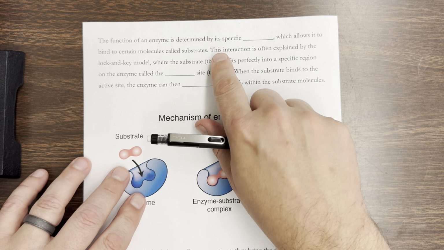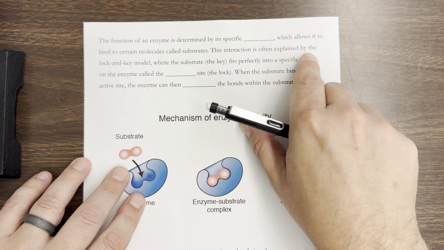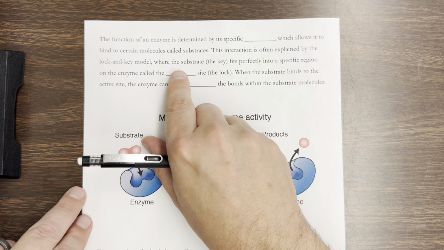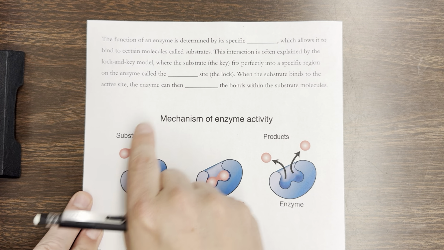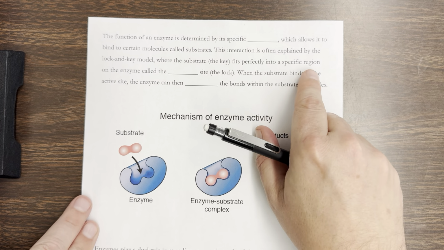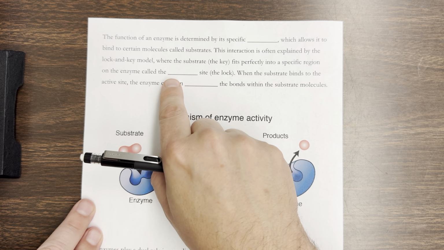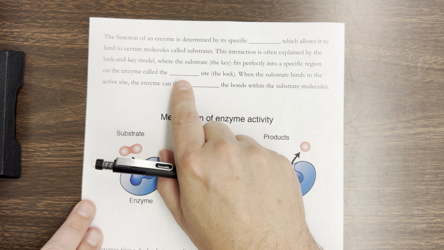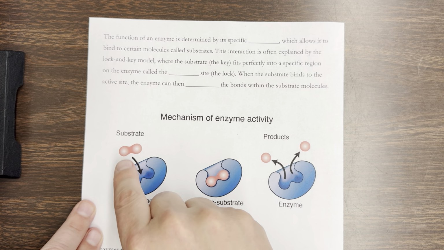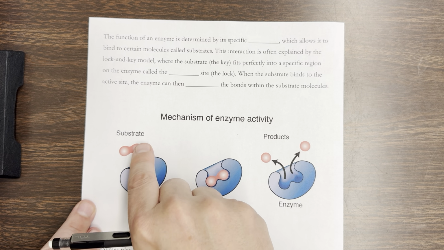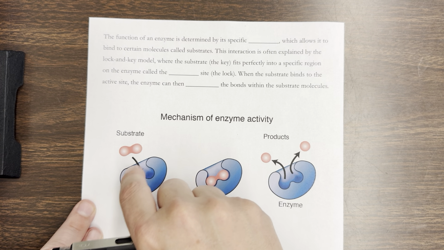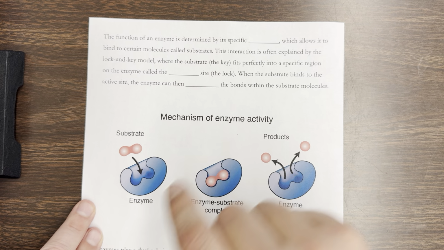All right. This interaction is often explained by the lock and key model, where the substrate, here, the key, fits perfectly into a specific region on the enzyme called the active site, the lock. That's what we see going in here. Substrate is the only chemical that can fit in here.